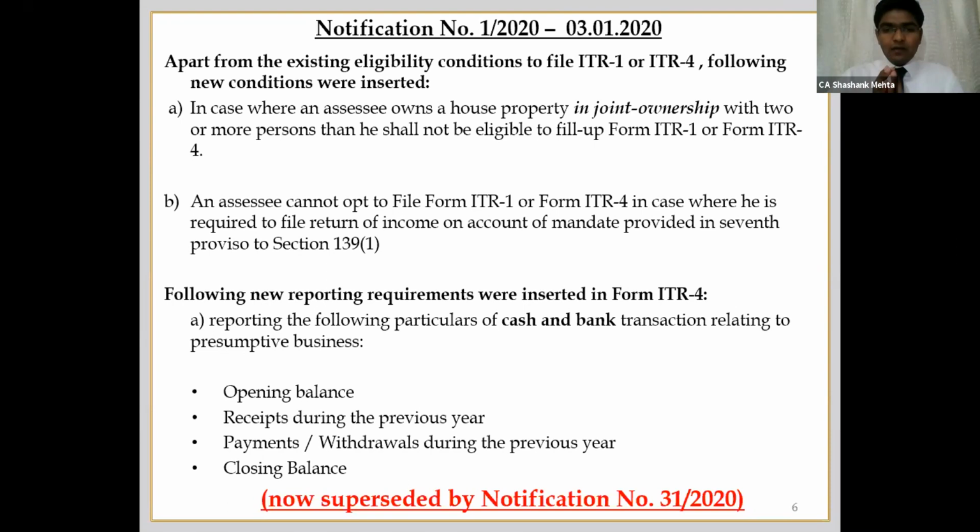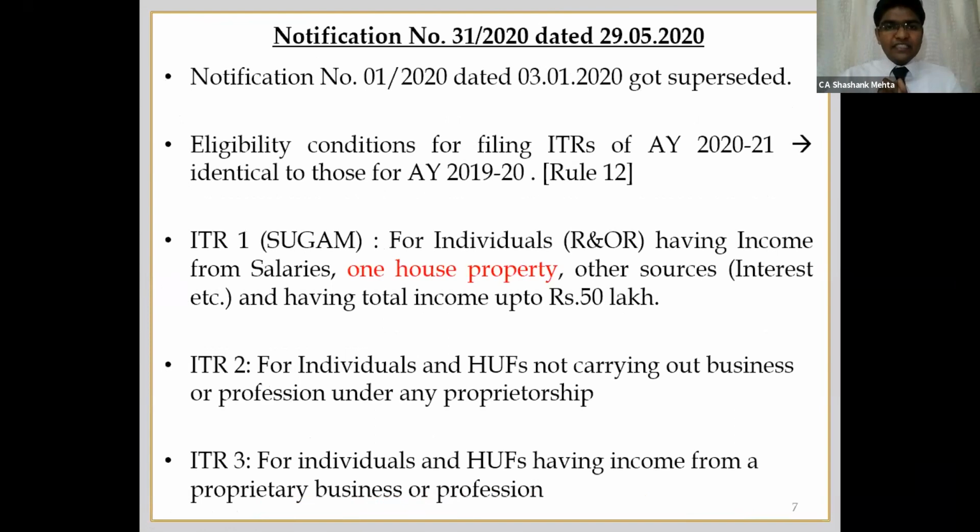So all this was there in the earlier notified ITR, notification number 1 of 2020. However, now the CBDT has superseded this notification. This eligibility criteria does not exist at all now. So what is the new notification? The new notification is notification number 31 of 2020, dated 29th of May 2020.